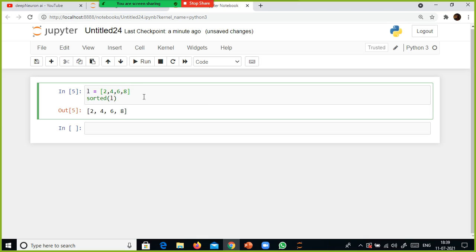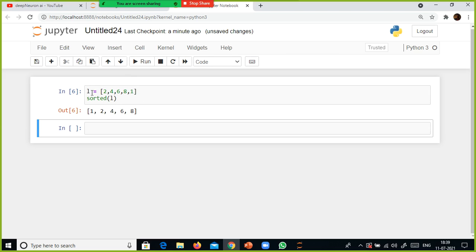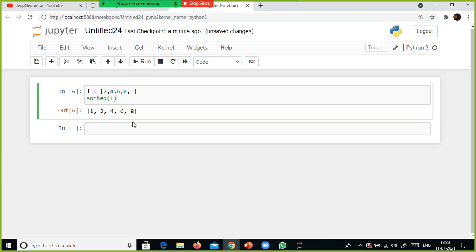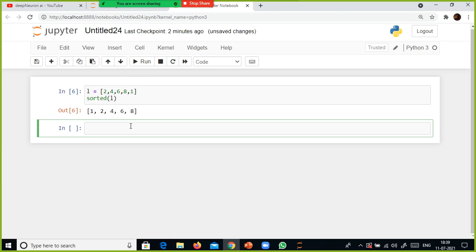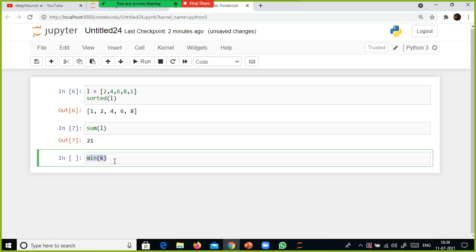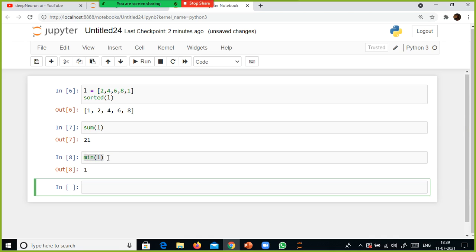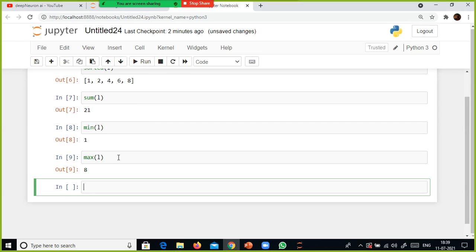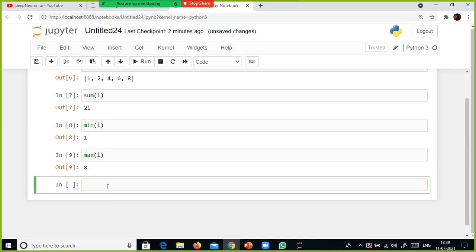For example, I am going to use another 1 here. So 1 is supposed to get displayed first, in ascending order. I used a built-in function called sorted, using which you can find this out. Similarly, you can use sum of L and min of L. You don't have to install or import any package. So the minimum is 1, and there is also a max function, max of L, which gives 8.